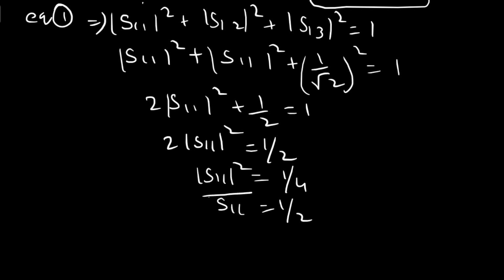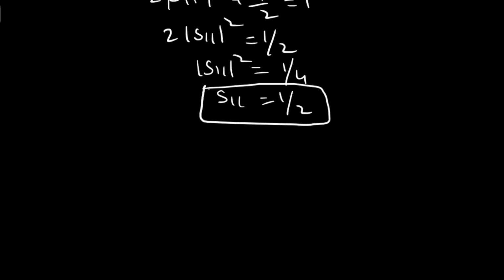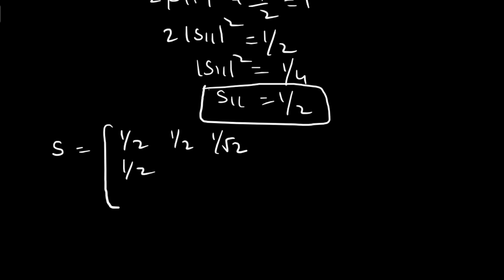Okay, so with this all the 9 elements are determined. So now you have to write the S matrix with the corresponding values. The S matrix is: first row S11 equals 1 by 2, S12 is also 1 by 2, and S13 is 1 by root 2. Second row: 1 by 2, 1 by 2, minus 1 by root 2. Third row: minus 1 by root 2, minus 1 by root 2, and 0.